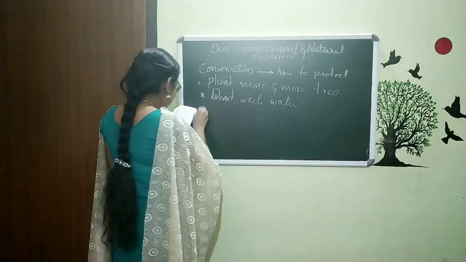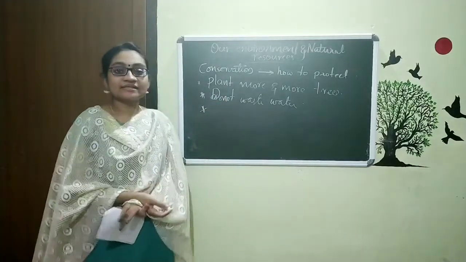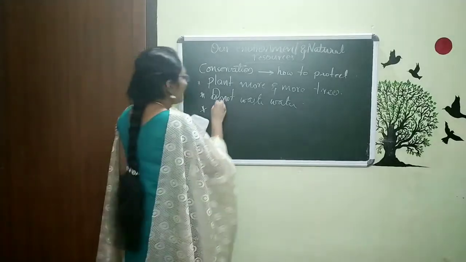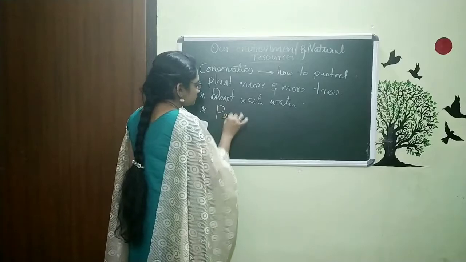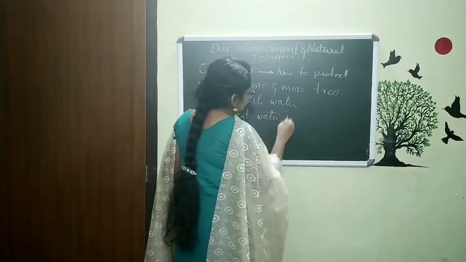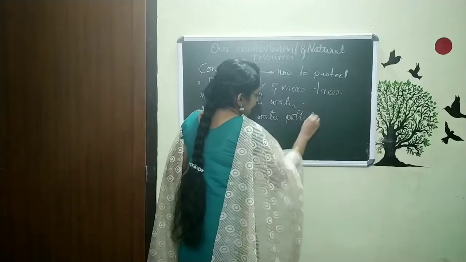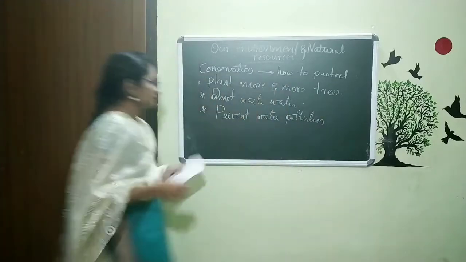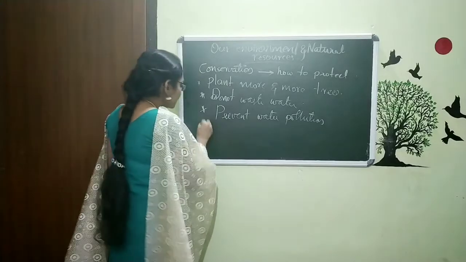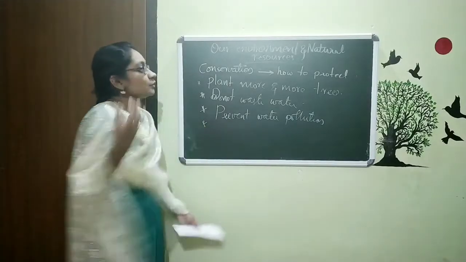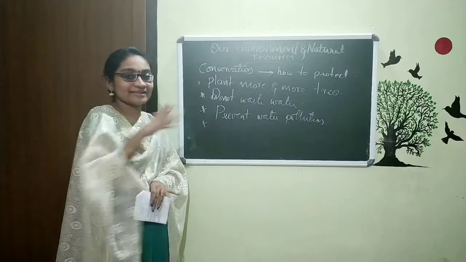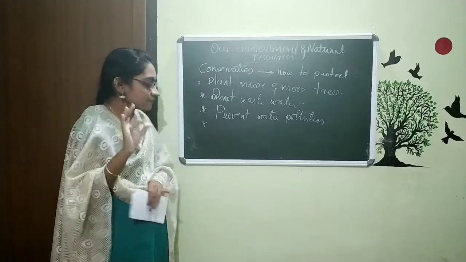And the next point is this, regarding the water itself, prevent water pollution. Then next, we are using these petroleum fuels for running vehicles, like all the things we are using it as fuel.